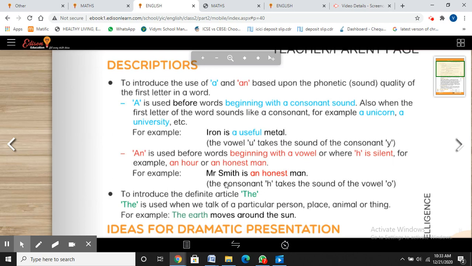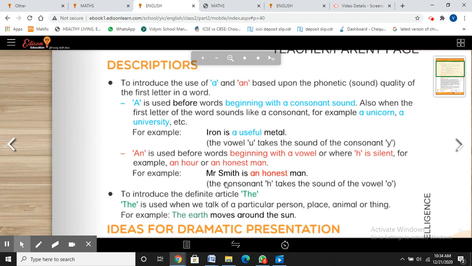Sounds, I am talking about sounds. Okay. The is used with a particular person, place, animal, or thing. Getting this point? So these are three articles you will see throughout the English grammar. So you know a is used with consonant sounds, an is used with vowel sounds, and the for the particular person, place, animal, or thing.